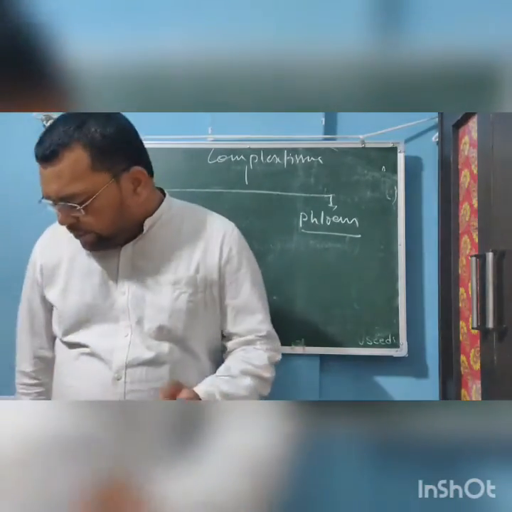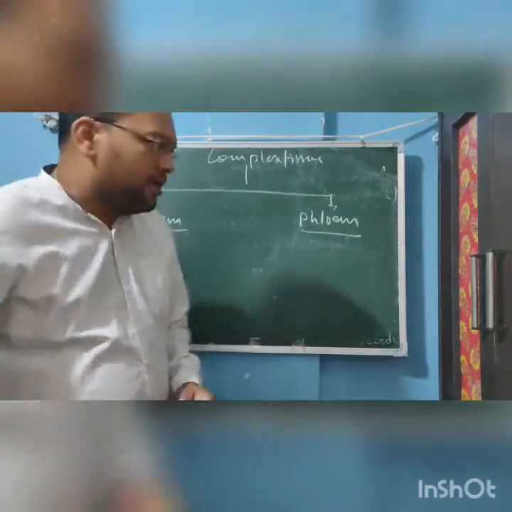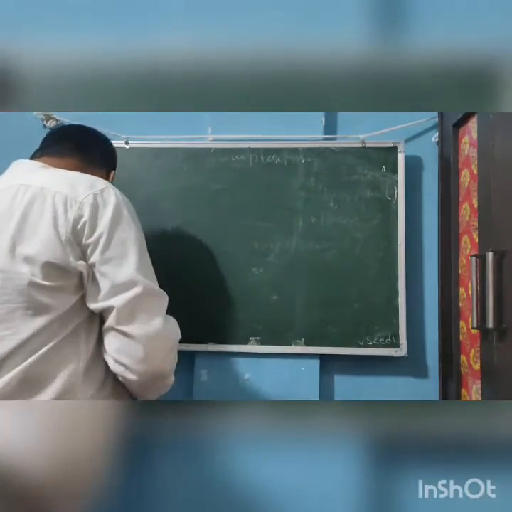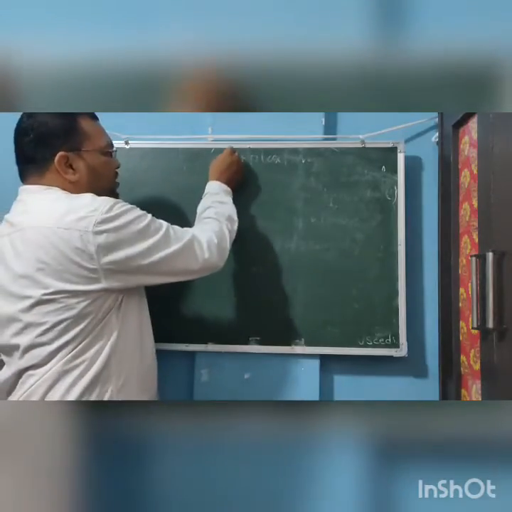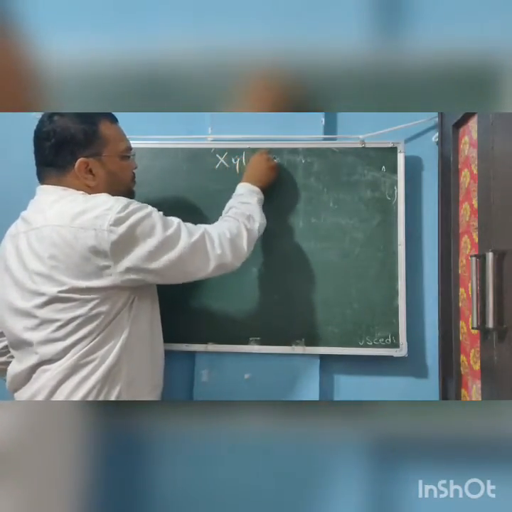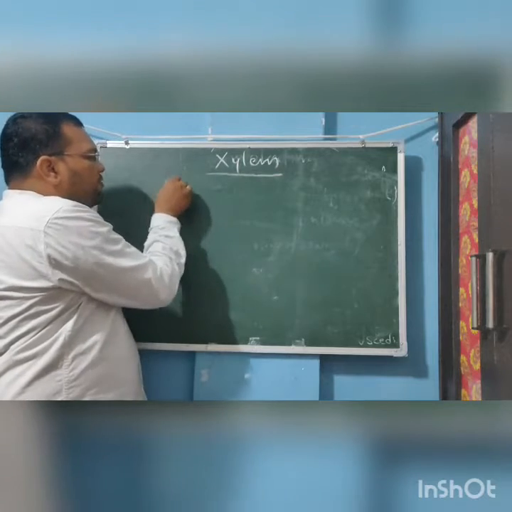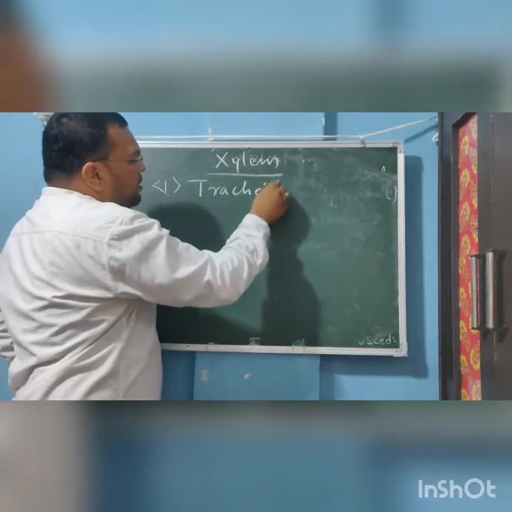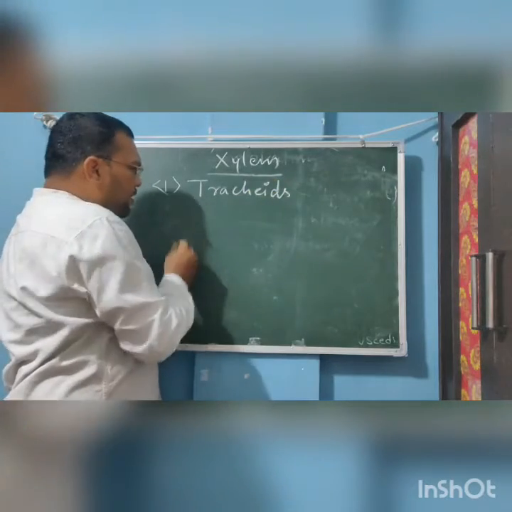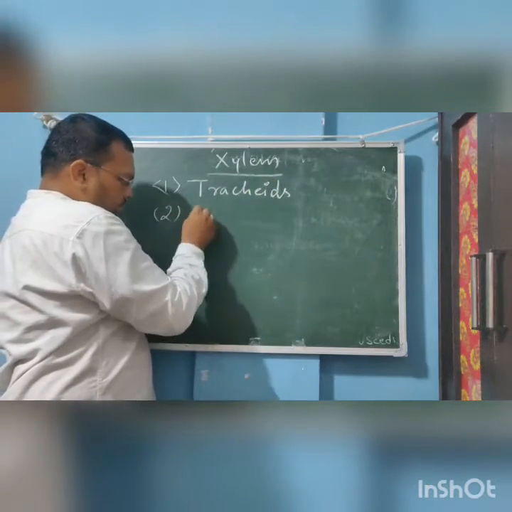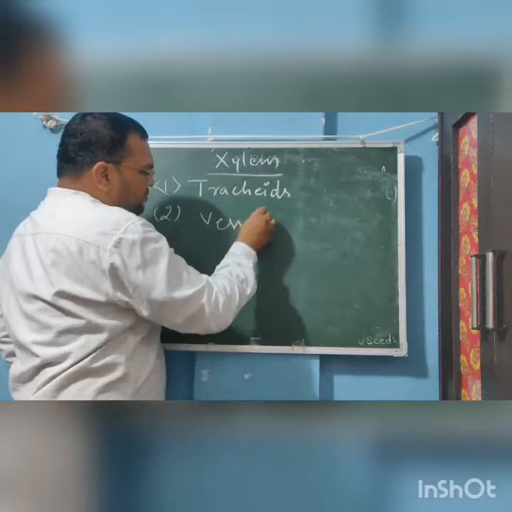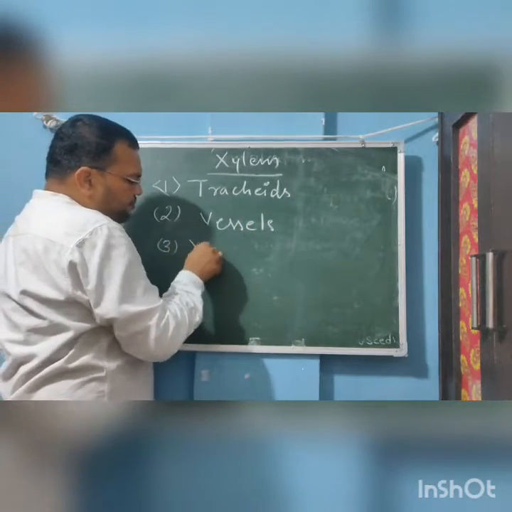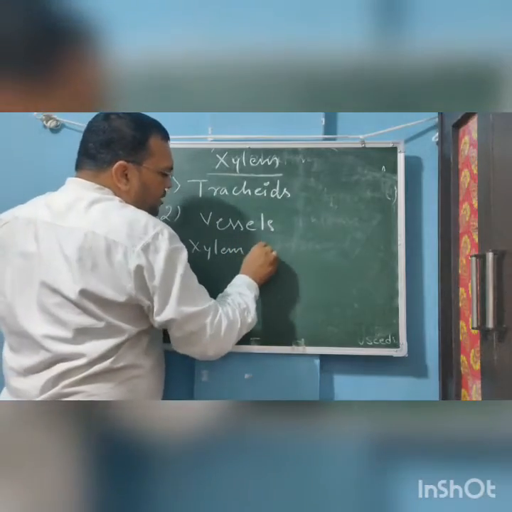First we are going to see the xylem. How is the xylem made, and what are the various components of xylem? Xylem is made up of, first, tracheids. The first type of cells are the tracheids. The second is vessels. The third is the xylem parenchyma.